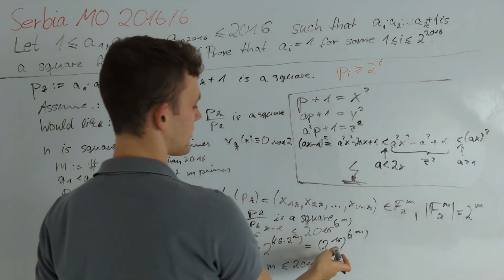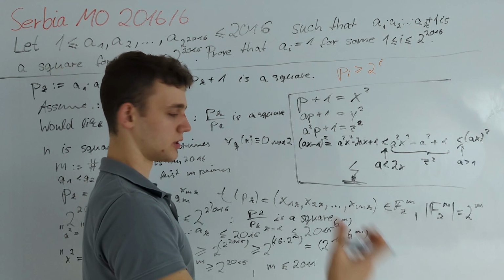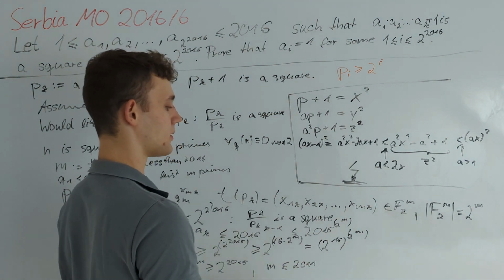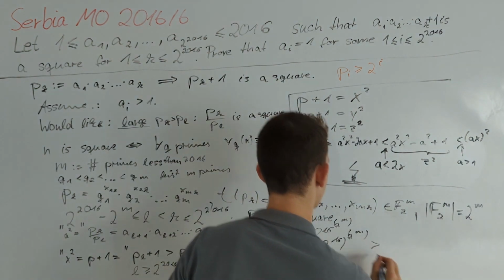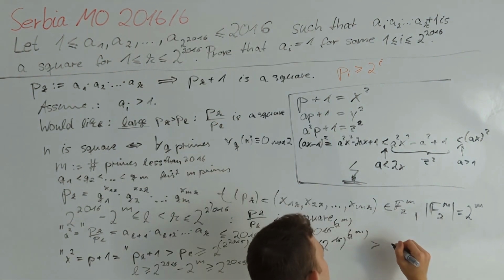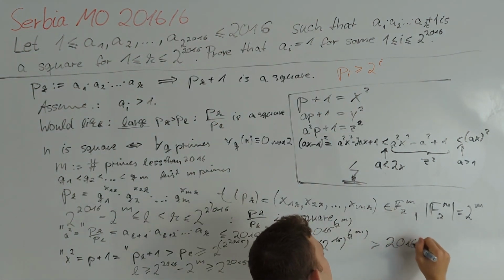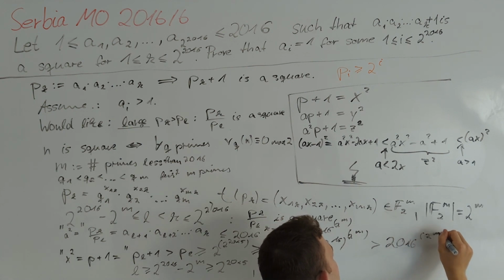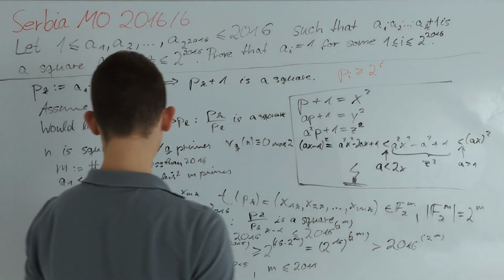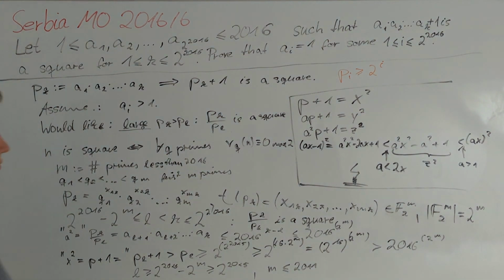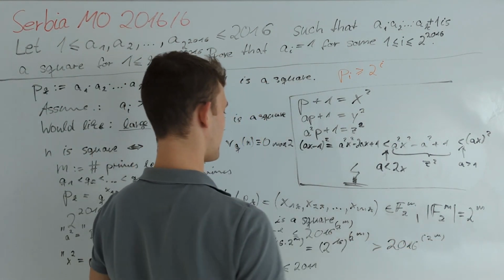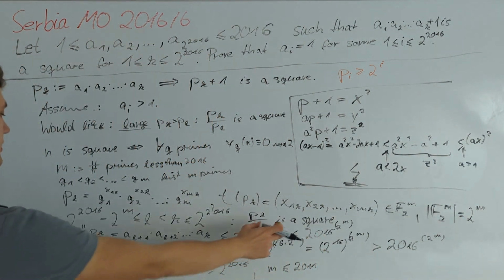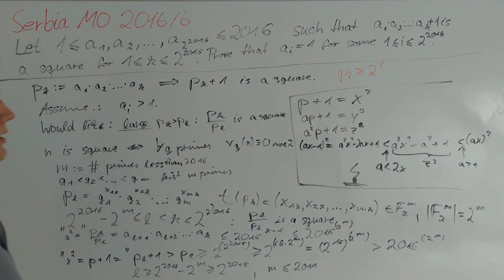And we see that 2 to the power of 16, which is larger than 2 to the power of 11, which is 2048, for instance, is in any case much larger than 2016. So it is larger than 2016 to the power of 2 to the m. This tells us that in our environment, x squared is greater than 2016 to the power of 2 to the power of m, which is greater than or equal to a squared.